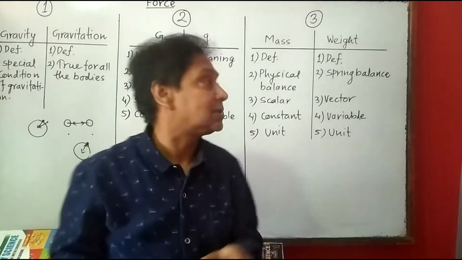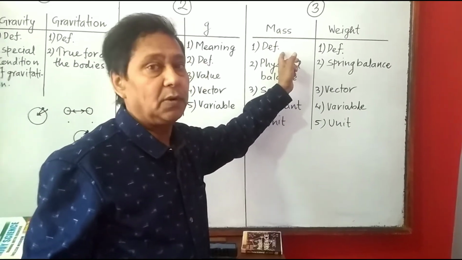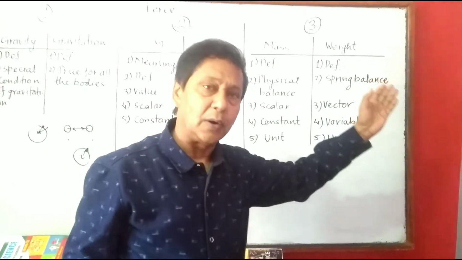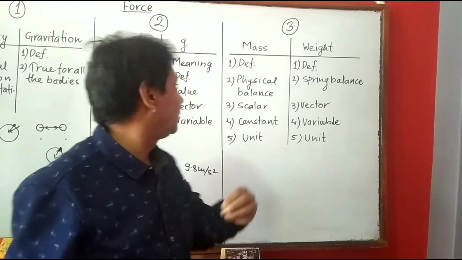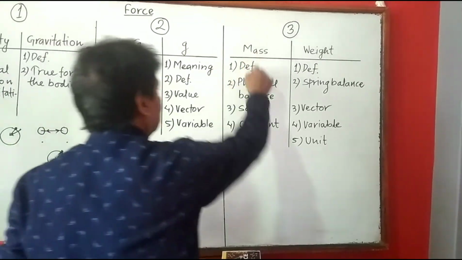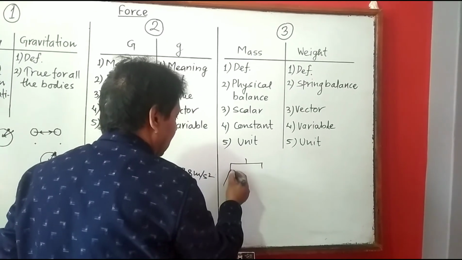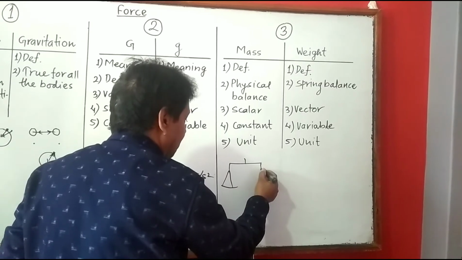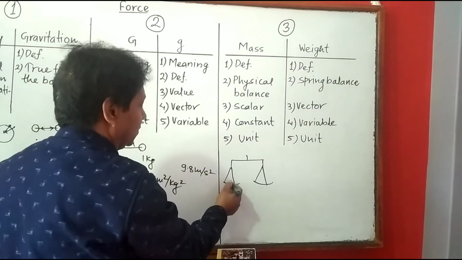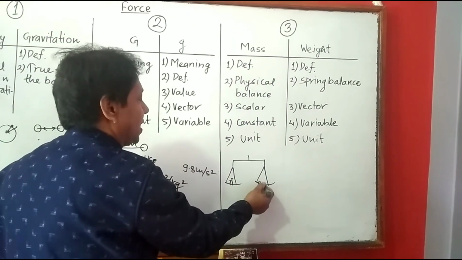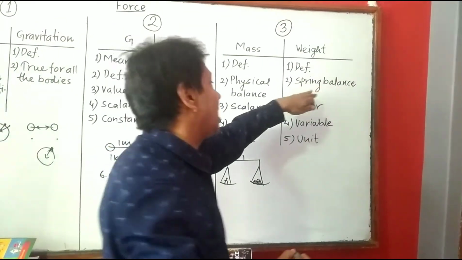What are the differences between mass and weight? First, definition you have to say: quantity of matter contained in a body is called mass of that body. But what is weight? The force with which earth attracts a body towards its center is the weight of that body. Now second point, you can say mass is measured by using a physical balance. I think you have seen this type of balance which has pans also. This is a physical balance. In one of the pans we use standard mass, in the other pan we have to put the mass which we are going to measure. Weight is measured by using a spring balance.